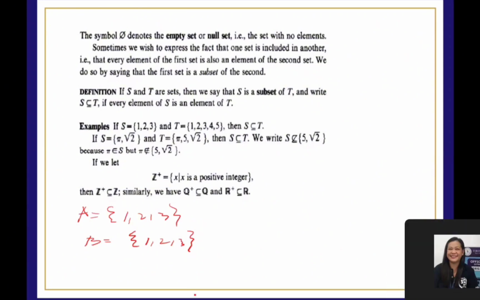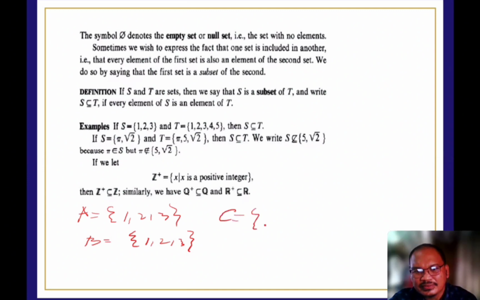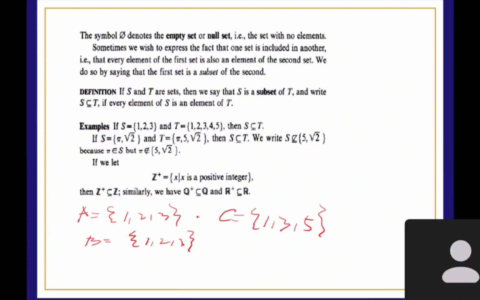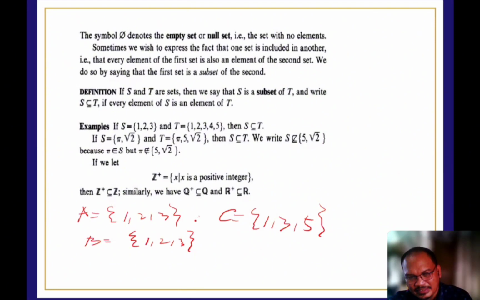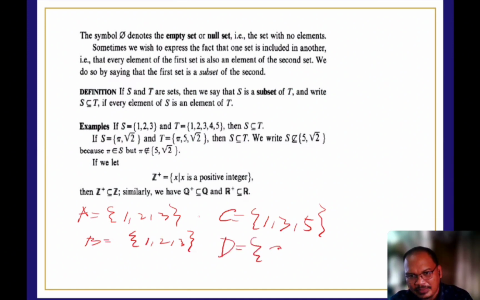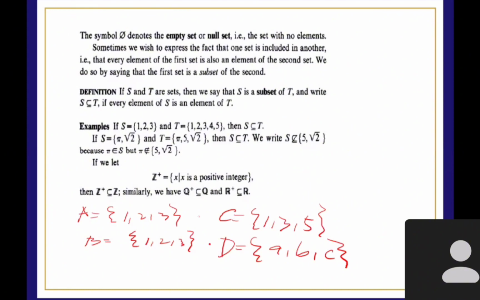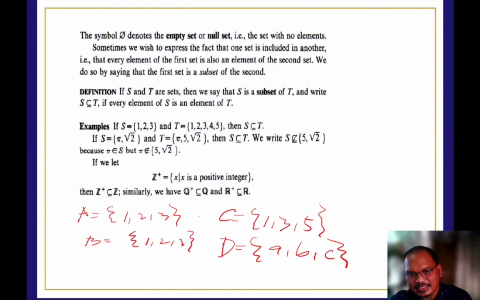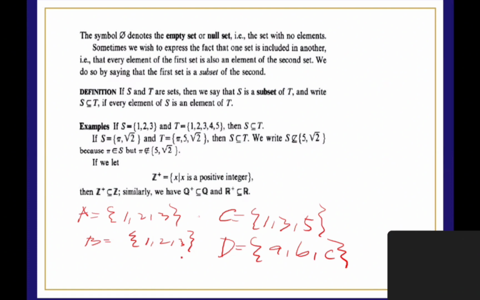If I have a set C with 1, 3, 5, the relationship of A and C is equivalent, but they are not equal. And if I have a set D, now we have A, B, C. So D and A are equivalent, the same is true with C and D, and the same is true with B.